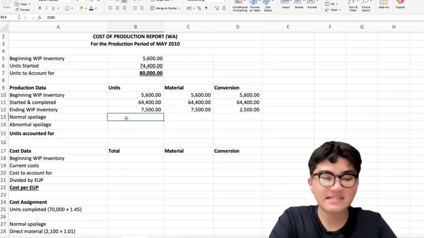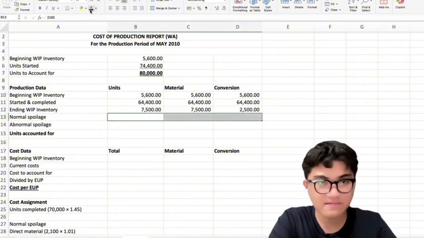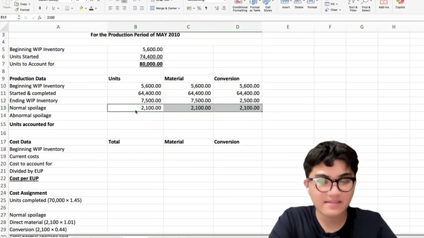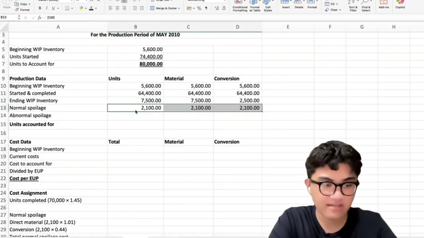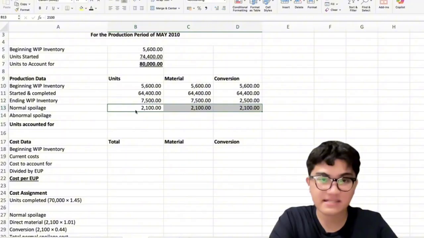The problem states that normal spoilage is 3% of the completed good units. So, we compute that, it is 2,100 units because 3% of 70,000 is 2,100.